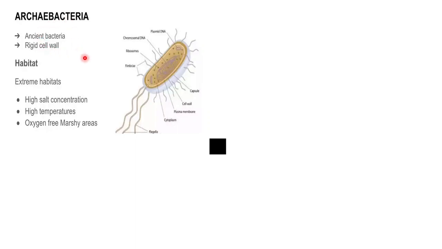Moneran is the kingdom that we are discussing. So, Archaeabacteria are said to be the most ancient organisms on this earth. They have a very tough cell wall. They can be found in any extreme habitats: halophiles, that is salty areas; very hot humid areas; high temperatures; even in hot water springs you will find Archaeabacteria; and mostly they are found in oxygen free, that is absence of oxygen areas, marshy areas where there is a release of methane.